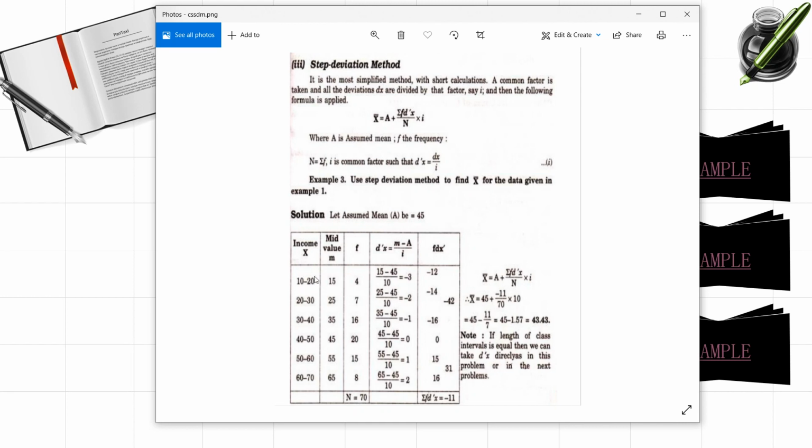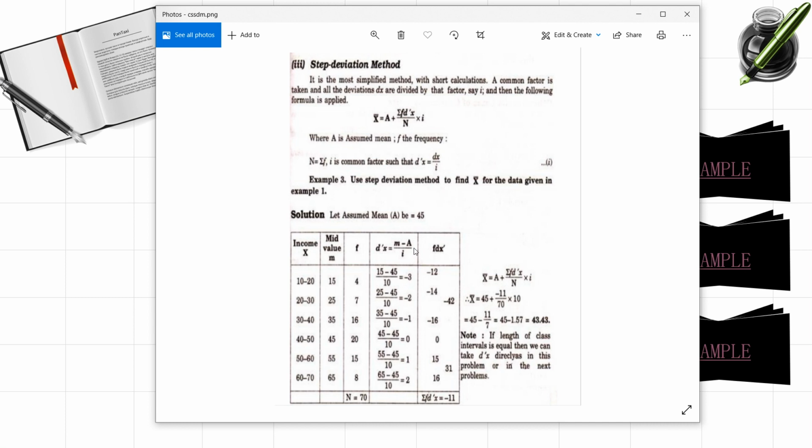Observe the first class here. When you subtract the lower limit from the upper limit, you get the class interval. The upper limit is 20 for the first class, and the lower limit is 10. So 20 minus 10 is 10. If you find this for any class, you are going to get the same class interval, which is 10. So I is equal to 10.